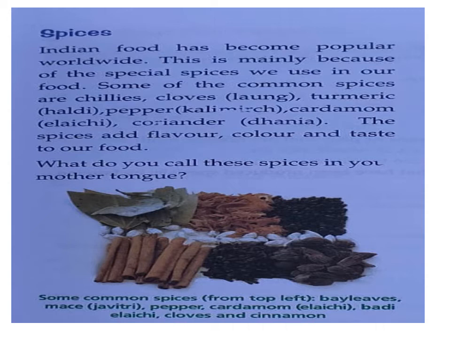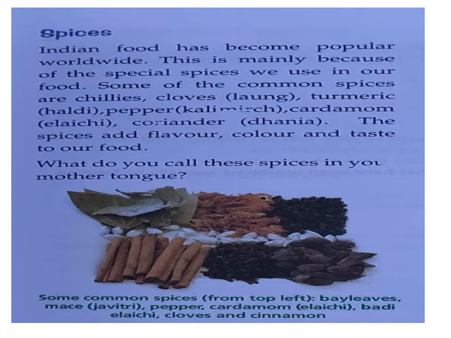Indian food has become popular worldwide. This is mainly because of the special spices we use in our food. Some of the common spices are chilies, cloves, in Hindi it is called long. Next one is the turmeric, in Hindi it is called haldi. Next one is pepper, it is called as kali mirch or golki.